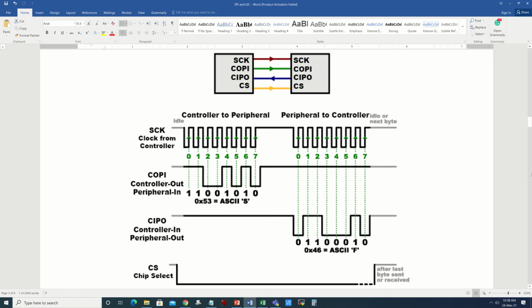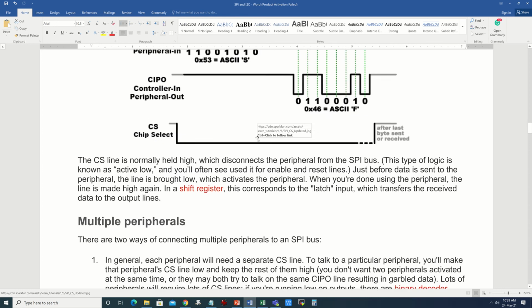So a typical SPI timing diagram has been shown here along with the connection diagram. Assume that the ground for both the microcontroller and the peripheral are common, or shorted to each other. VDDs may or may not be shorted, but they should be compliant with the voltage levels, because logic 0 and 1 on the transmitter side should be compatible with logic 0 and 1 on the receiver side. So you have to make sure the logic levels are compatible through the selection of proper VDD, and the ground signal must be common. If you don't short the ground on both sides, it will cause malfunction. These are the hardware considerations for an SPI communication line.